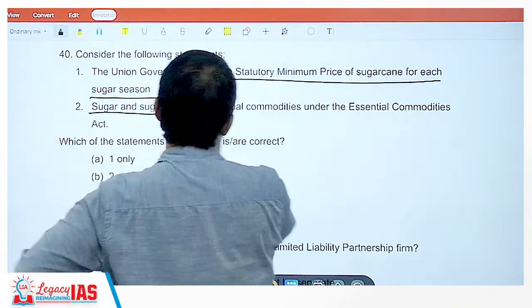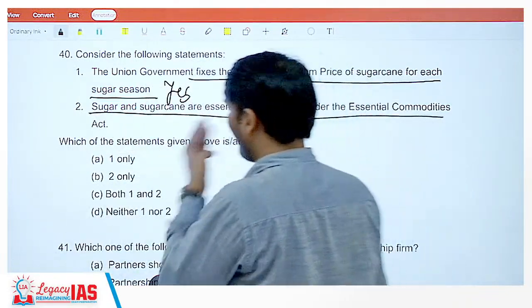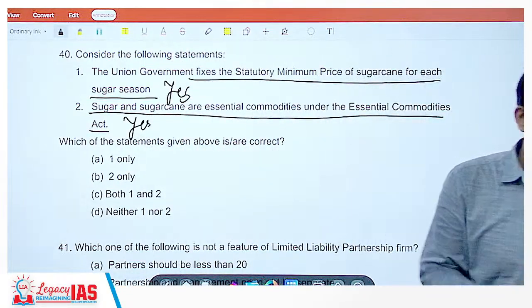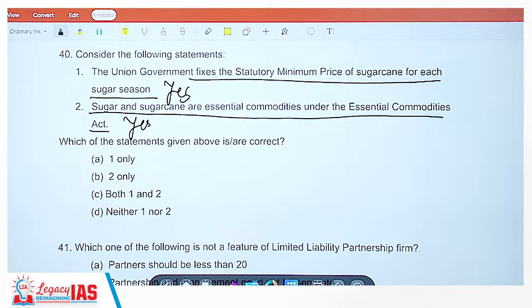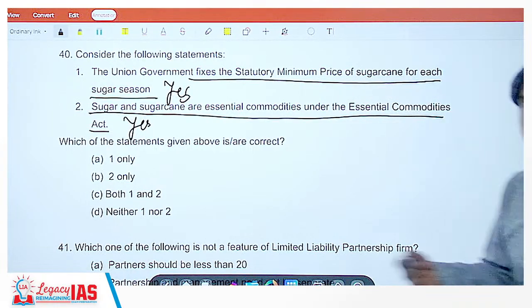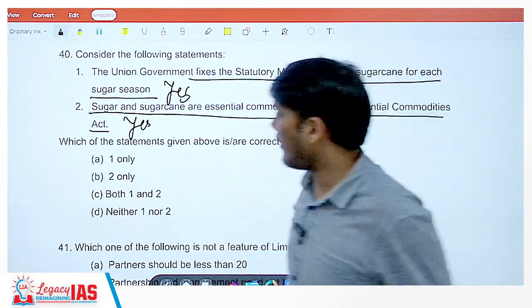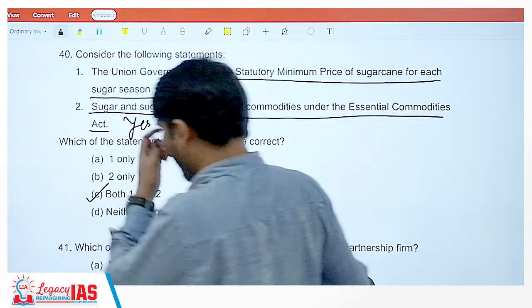Sugar and sugarcane are essential commodities under the Essential Commodities Act. Yes, sugar and sugarcane are essential. Now, why is sugar essential? Of course, sugar, salt, these are essential. Now, why is sugarcane essential? That is because sugarcane is used to produce sugar. So that's why sugarcane is also under the Essential Commodities Act. C, both are correct.